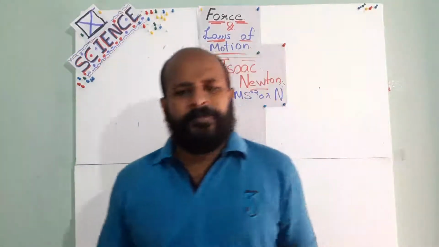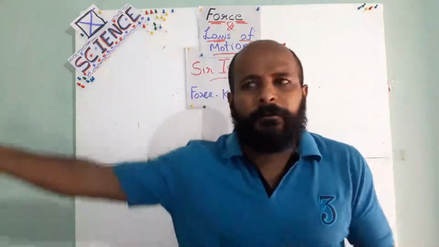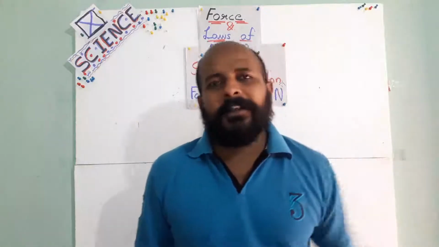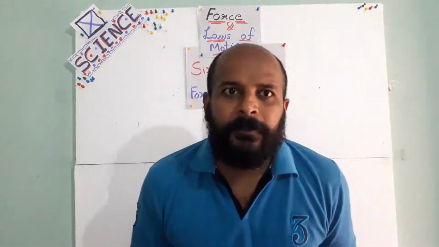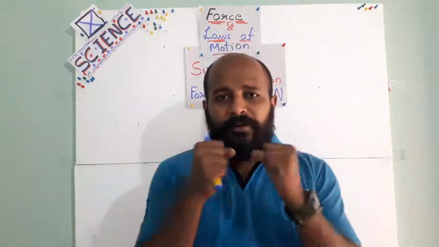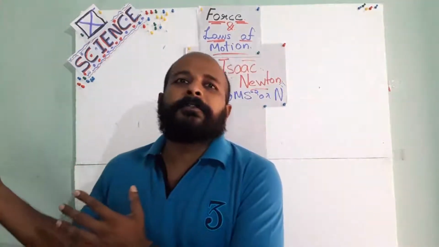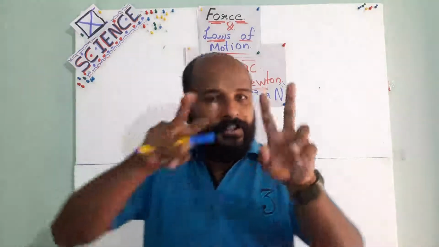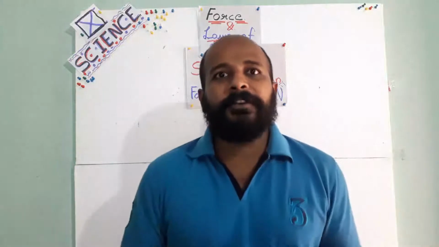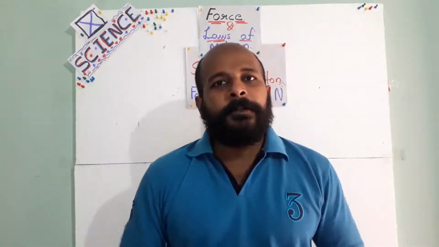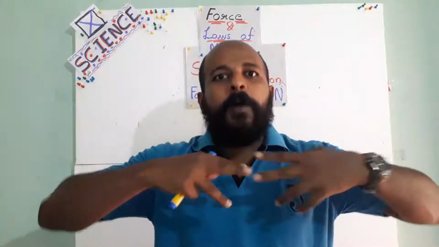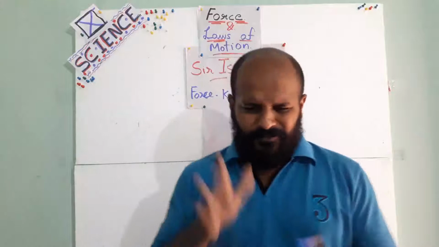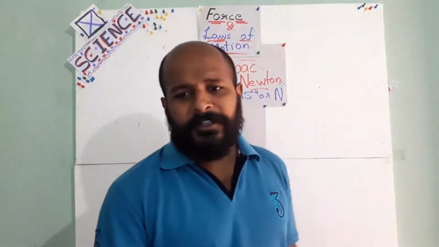Simple thing, if an elephant is pulling a rock from the right direction and a human being is pulling the rock from the left direction, is it balanced force? No. The elephant has more strength, and automatically the elephant will pull the human being to his direction. But if two elephants of equal size are pulling, what will happen? No movement will happen there. Understand? So that is the introduction to balanced and unbalanced force. It's very simple.